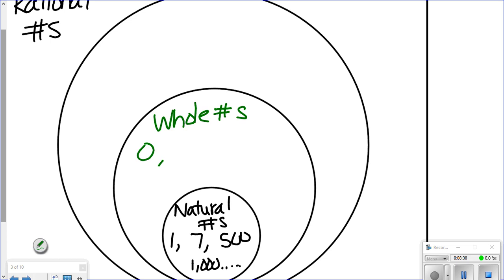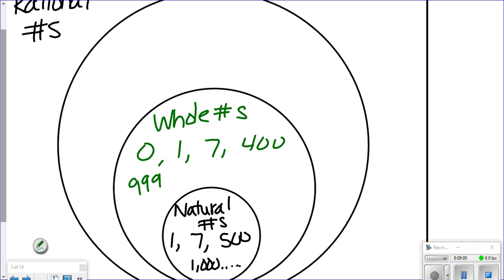So 0, 1, 7, 400, 999. The only thing different between the whole and the natural is the number 0. So what's a whole number? It's most likely a natural number except for the number 0. Okay, so everything is a whole number. 0 is also a whole number.